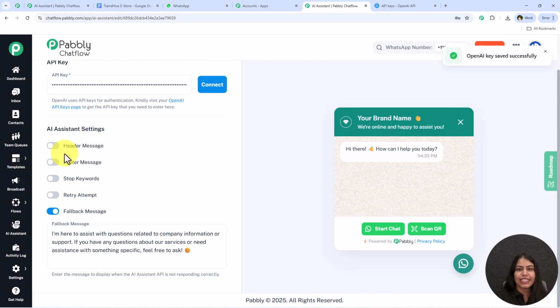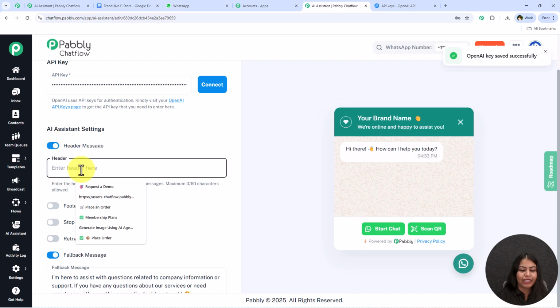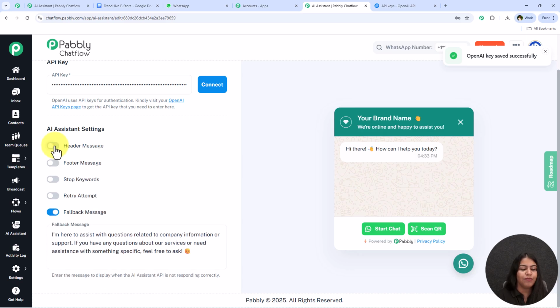It is saying AI assistant settings. So over here, if you wish to add a footer or a header message, you can simply switch it on and add the header or a footer message right over here. I'm just going to switch it off.